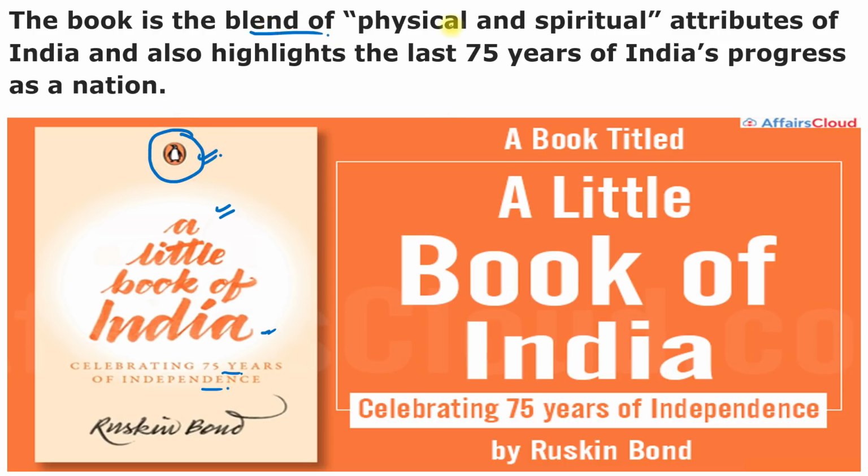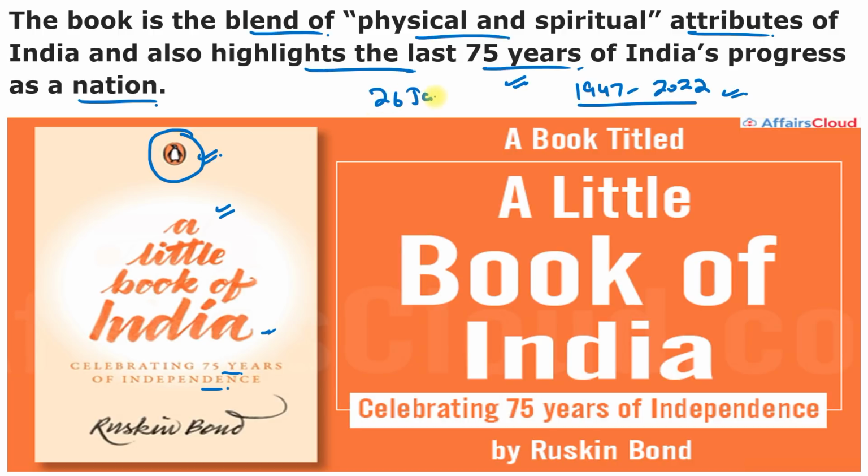And the book is blend of physical as well as the spiritual attributes of India, and also highlights the last 75 years of India progress as a nation. So a journey of 75 years from 1947 to 2022 is given under this book. And it was released on 26th of Jan 2022, marking the 75 year of independence, or Azadi Ka Amrit Mahotsav. And remember, Ruskin Bond is very famous children book author and was born in Himachal Pradesh.